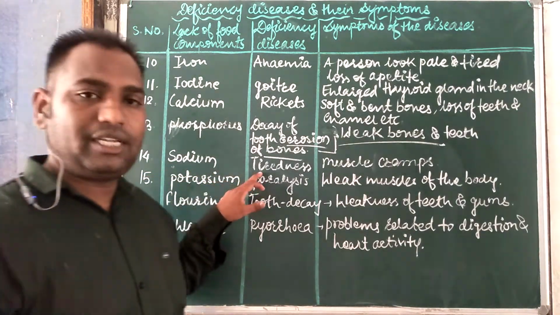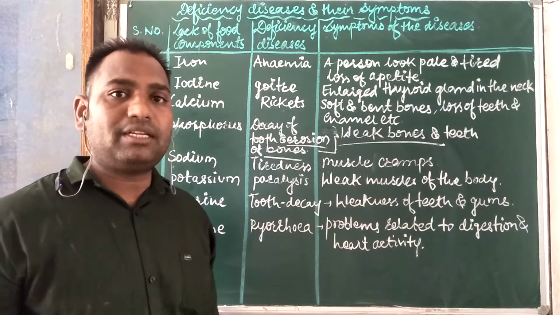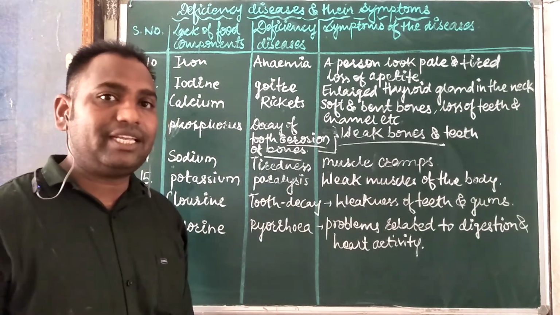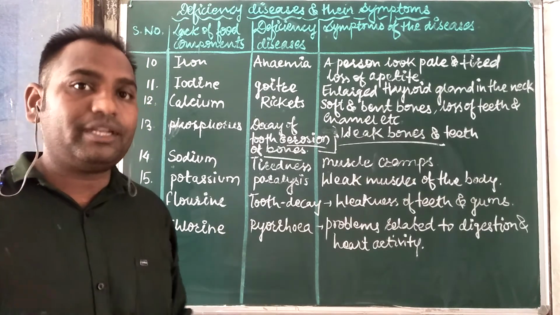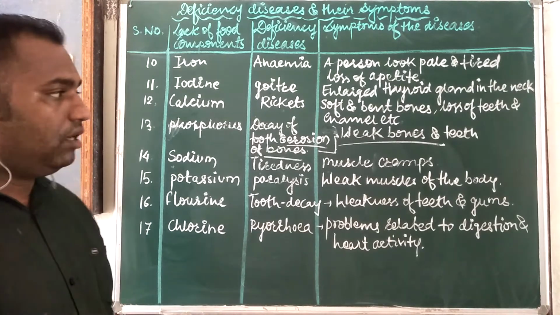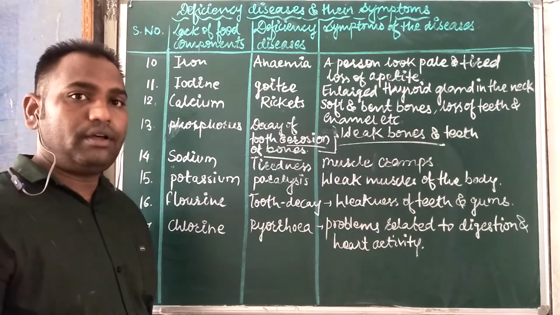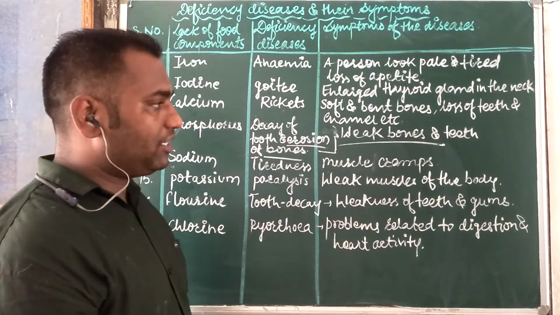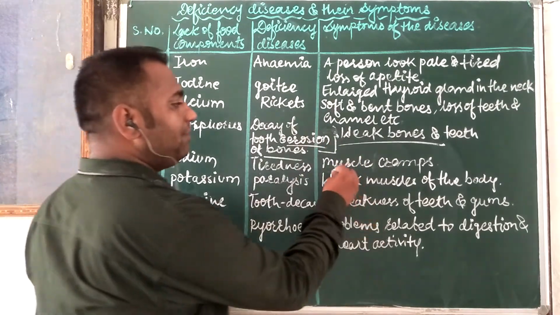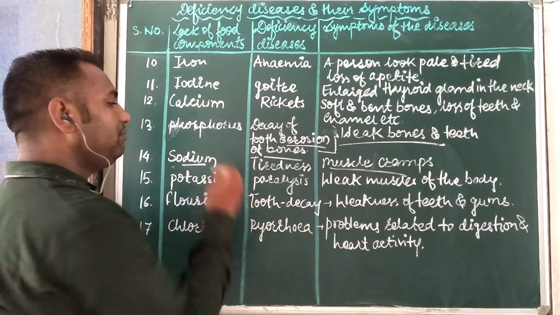Sodium: tiredness means thake hue. Muscle cramps come when there is loss of water and you are doing continuous physical activity, and cramps temporarily come at the tissue level where anaerobic respiration is going on. It means there is a lack of water. So for some time there are muscle cramps, and that is the sodium.